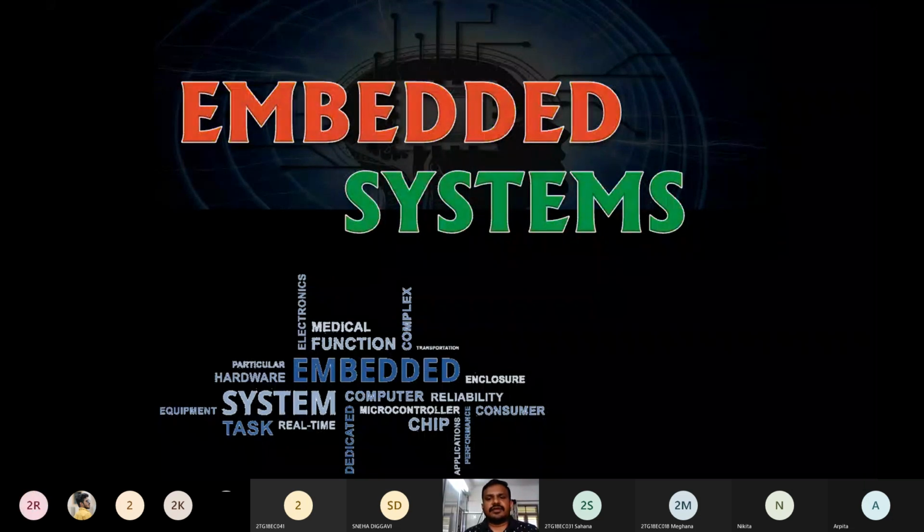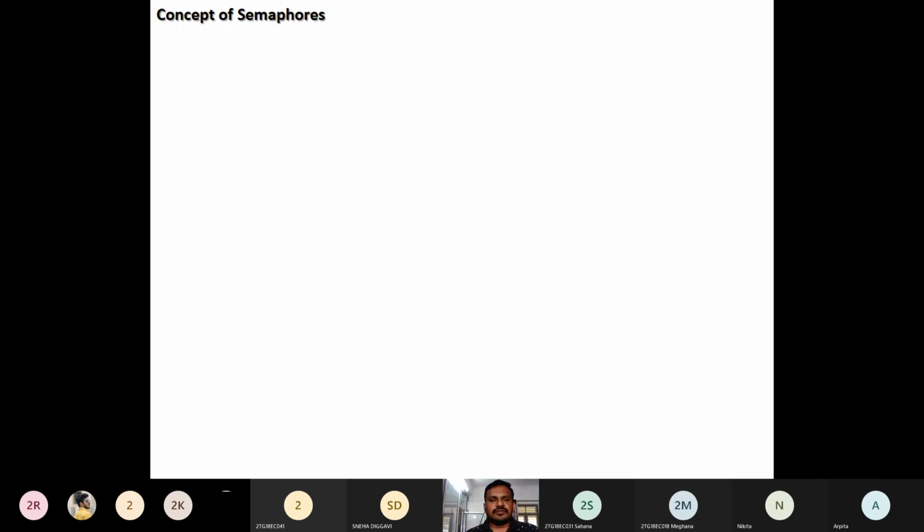In the previous class, we had a discussion about task synchronization issues. So we found two concepts: one is racing, another one is deadlock. We discussed those two concepts in task synchronization issues in the previous class. In today's session, we discuss the concept of semaphores.